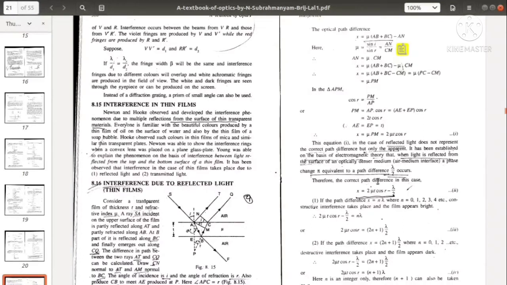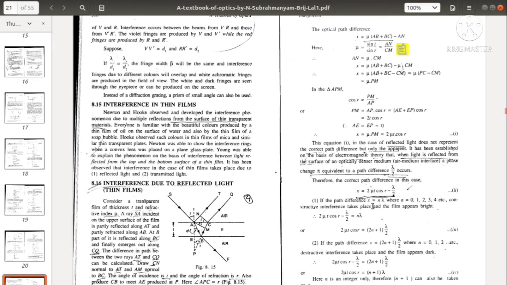Therefore, the correct path difference in this case is 2 mu t cos r minus lambda by 2, because an additional phase change of pi occurs there, instead of simply 2 mu t cos r.